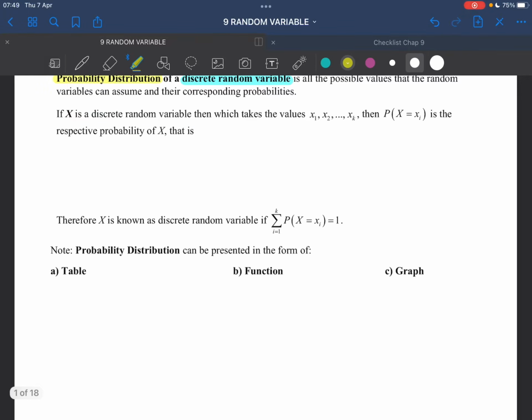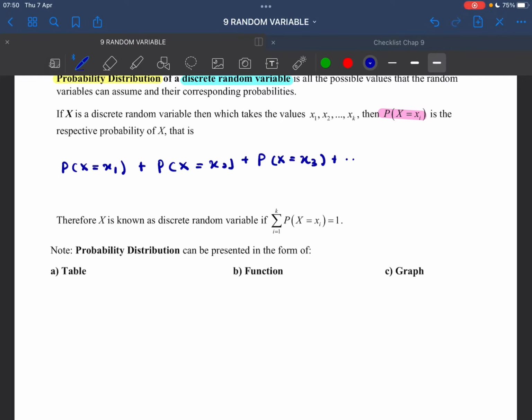So here we have, if X is a discrete random variable which takes the values x1, x2, x3, and sampai xk, then P(X = xi) is, okay, i tu berapa kali lah. So let's say if we represent this, we can write the summation of P(X = xi) is equal to P(X = x1) plus P(X = x2) plus P(X = x3) and so on sampailah P(X = xk). If you sum up all that, you will get 1. Okay, as you know that the total probability is equal to 1.